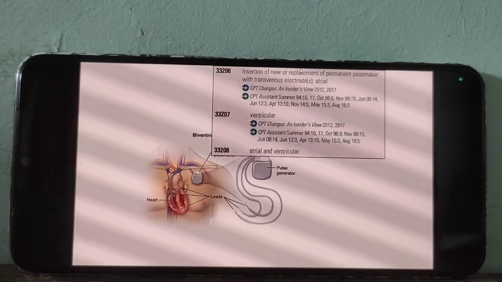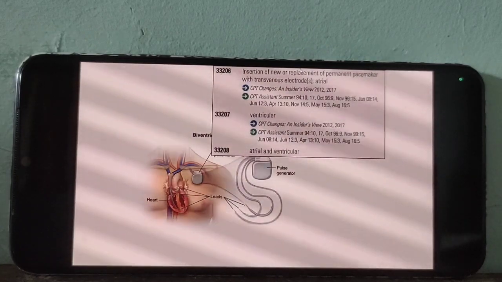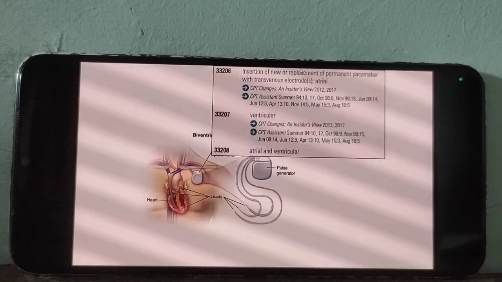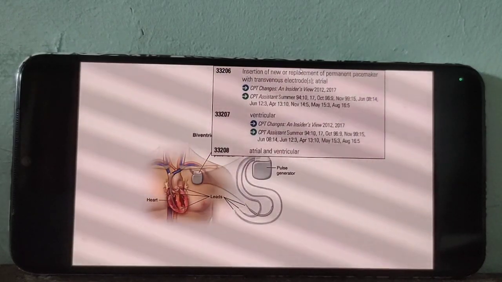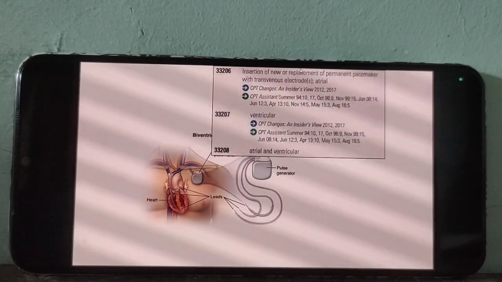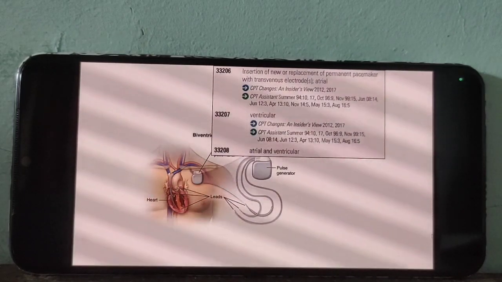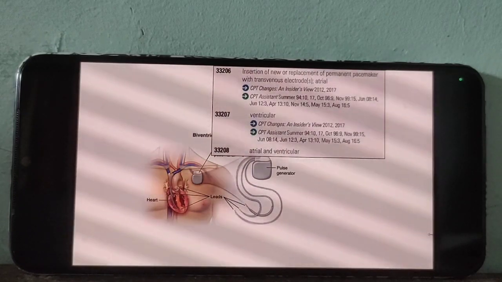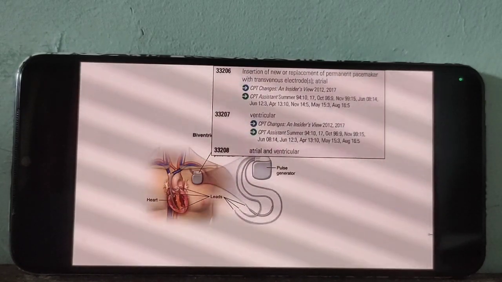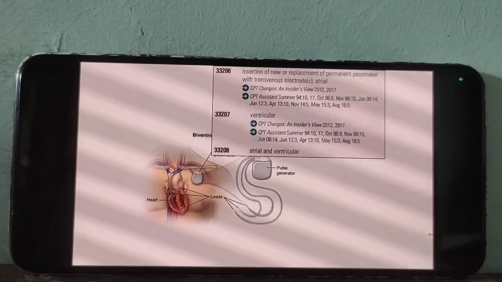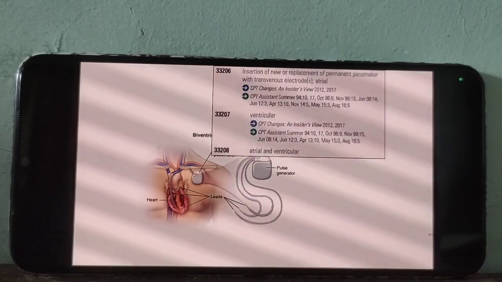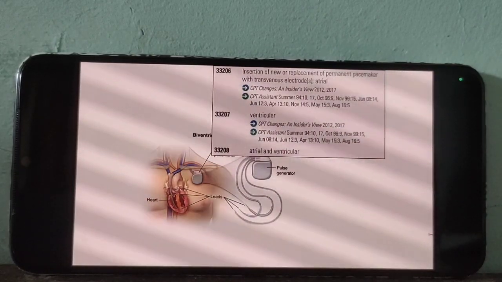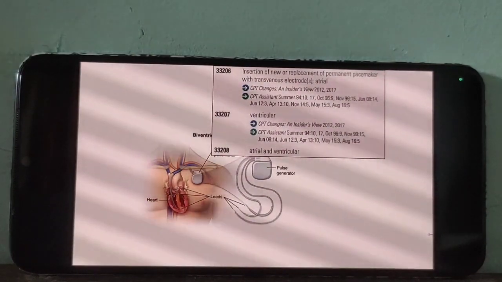Please take a note: codes 206 to 208 are for the subcutaneous approach or subcutaneous technique. Subcutaneous approach or subcutaneous technique.